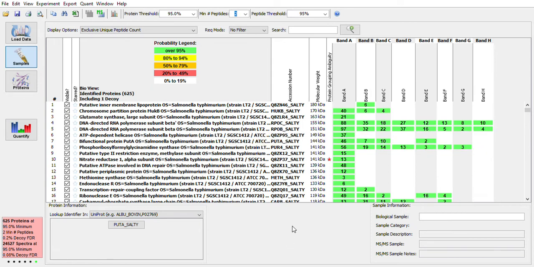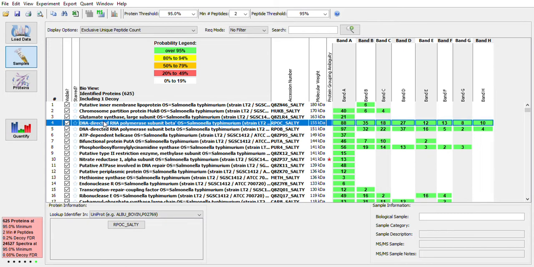So the last thing that I'll show you on this screen is this tab down here, or this part of the screen down here, which will let you link out to other external resources. And so whichever protein you might want to learn more about, you can click on the name here or highlight the protein in the list. And then we want to choose the appropriate database. And this data in particular was searched against a protein sequence database from UniProt. And so we'll want to select the UniProt database.